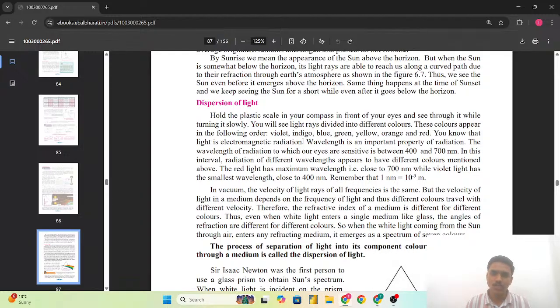The wavelengths of radiation to which our eyes are sensitive are between 400 and 700 nanometer. In this interval, radiation of different wavelengths appears to have the different colors mentioned above. Red light has the maximum wavelength, close to 700 nanometer, while violet light has the smallest wavelength, close to 400 nanometer. Remember that 1 nanometer is equal to 10 raised to minus 9 meter.